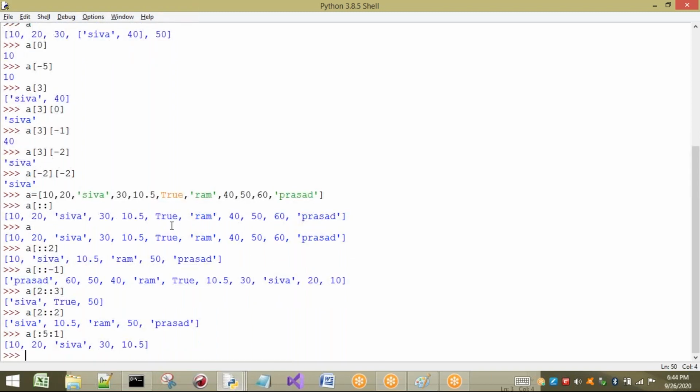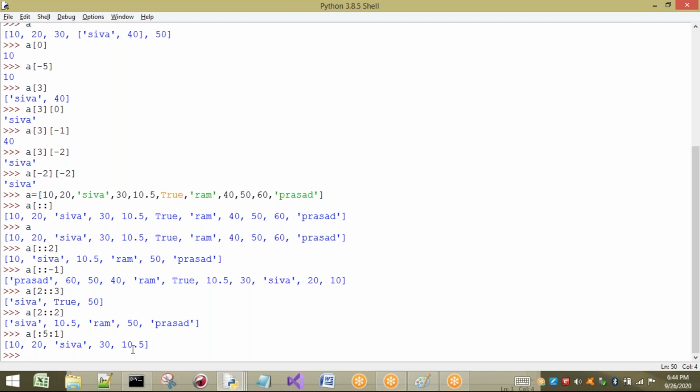But let us see what it is going to print. It is going to print up to 10.5. The reason is what? End is always, if you are going to use some value in this location, it will always perform -1. That means it will take only up to starting to 4 only. That is what? 0, 1, 2, 3, 4. Up to 10.5 only it is going to print.